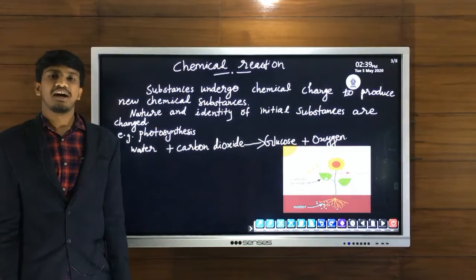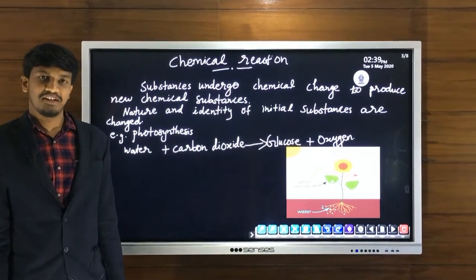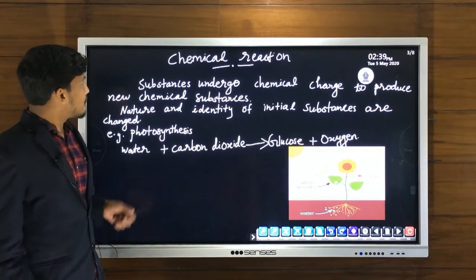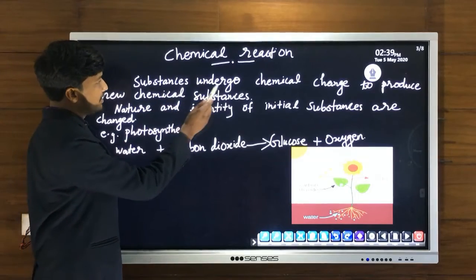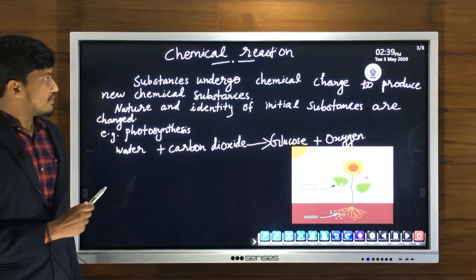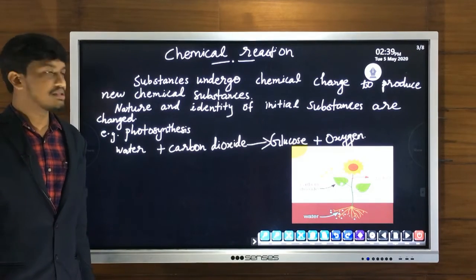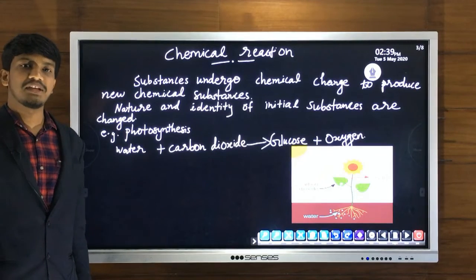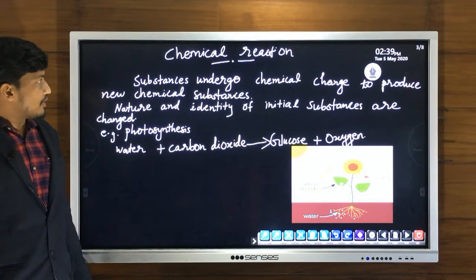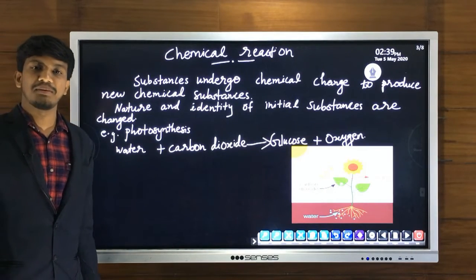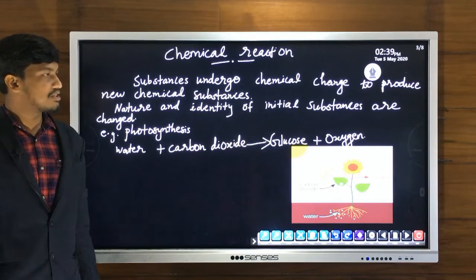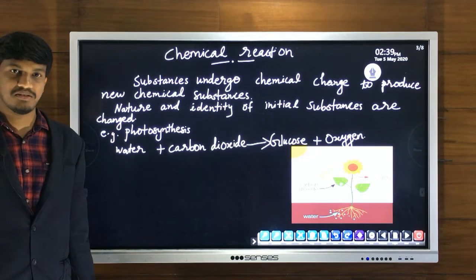Now, actually what happens in a chemical reaction? Do you remember the definition of chemical reaction? How can we define chemical reaction? In chemical reactions, substances undergo chemical change to produce new chemical substances. That is, chemical reaction involves chemical change. So we know that if there is formation of new substances, that is chemical change. So if chemical reactions involve chemical change, we can say that chemical reaction involves production of new substances.